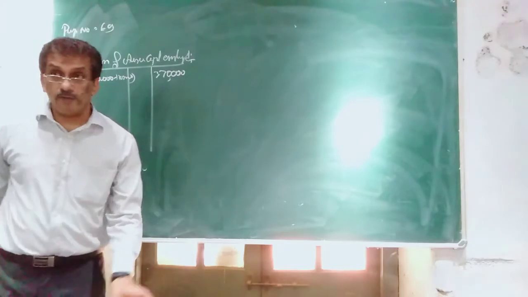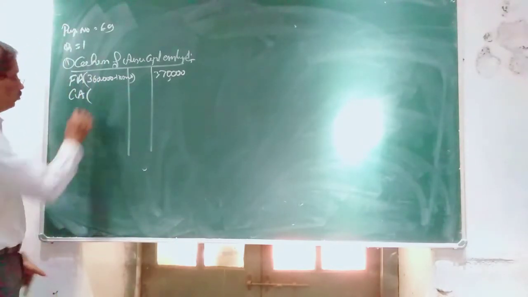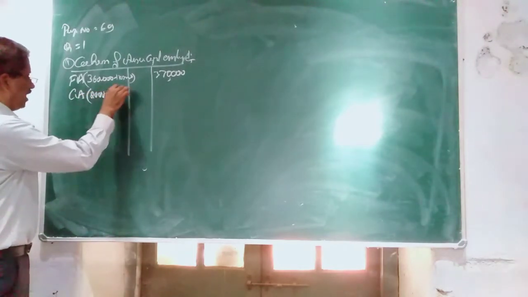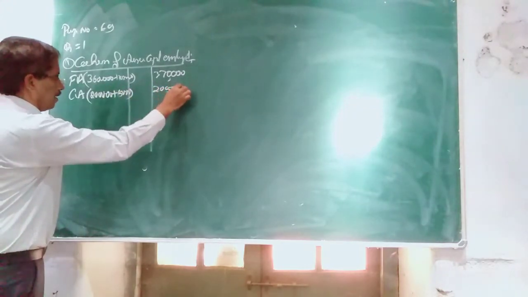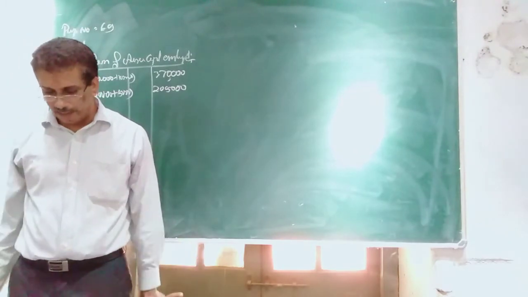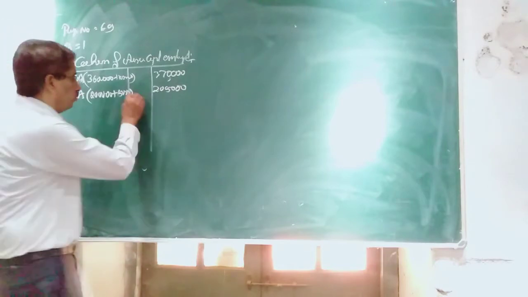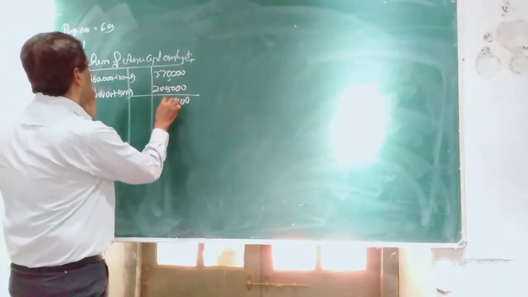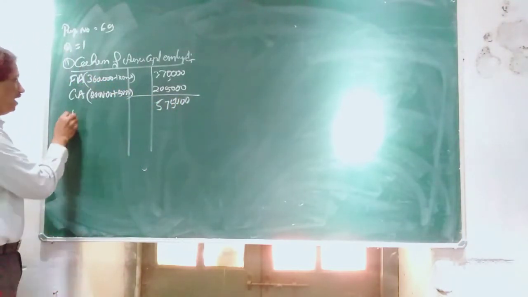So we should add 5,000 to current assets: 2 lakh plus 5,000 should be 2 lakh 5,000. Thereafter, preliminary expense is a fictitious asset. Discount on issue of debenture is fictitious and cannot be taken. Everything is over. Do the total of this. Total should be 5,75,000, less liabilities.